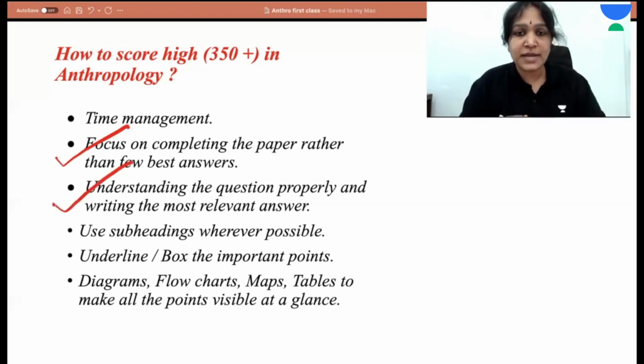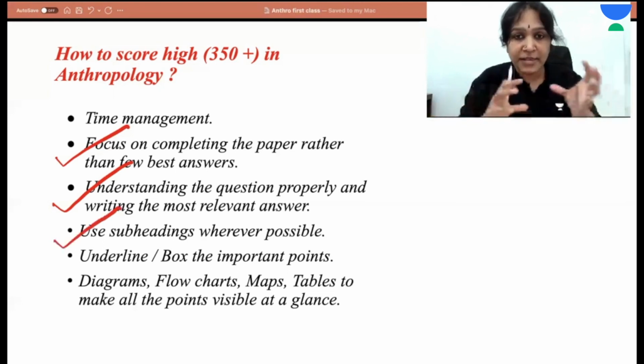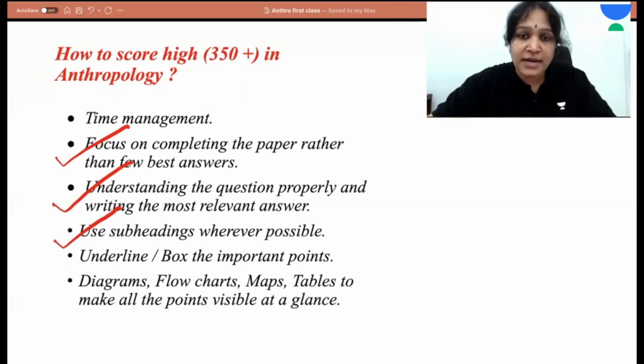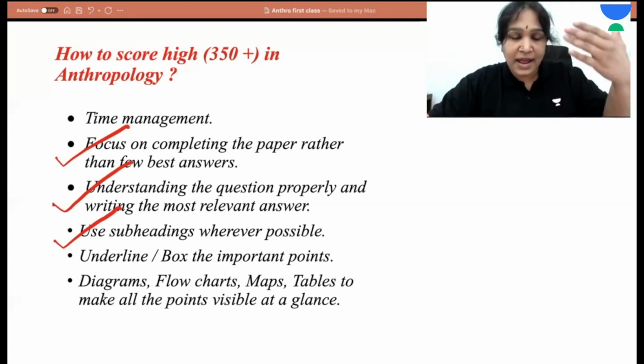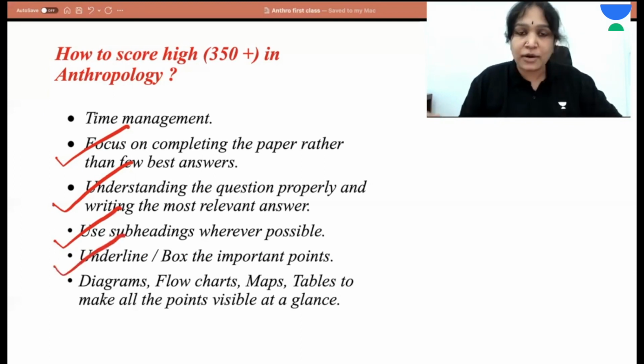Highlighting the points. We have to understand that the examiner does not have a responsibility of searching for the points in your answer. It is our responsibility to show the points to the examiner. If you have written a thinker's name, a book title, or the name of a concept in anthropology, underline it. And then use more subheadings, because every time there is a new subheading, in general, our attention goes to that point to see what you have written under that subheading, so that your answer and the points you have written get better visibility. And underline and box the important points, especially the subheadings.